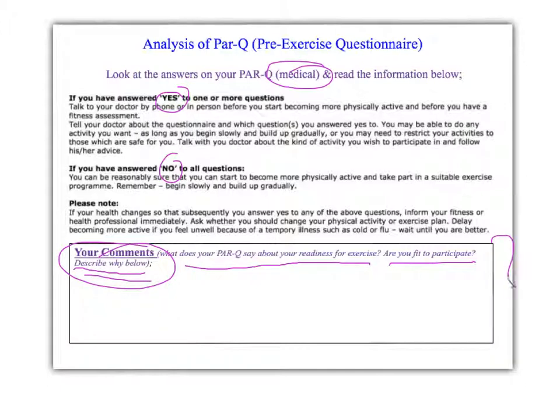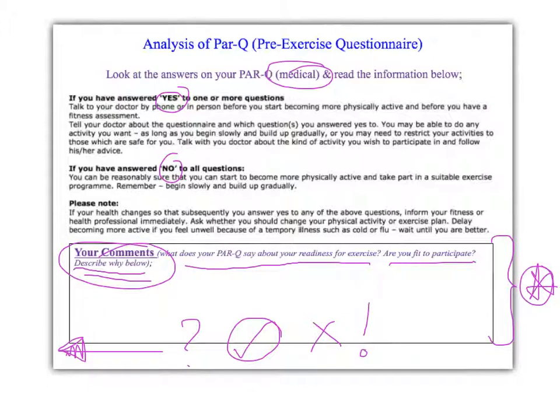So in this section here, you need to give as much information as possible, summarising the last slide and what you've learnt about yourself. Answer the question, am I fit to exercise? Am I good? If you are good to exercise and it's a yes, then explain why. If it's a no, or there's going to be a problem, can you say how maybe you might adapt it? Have a think about that. As much information as you can, then move on to the next slide.